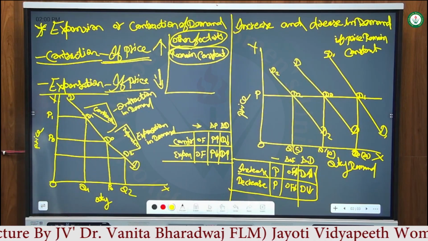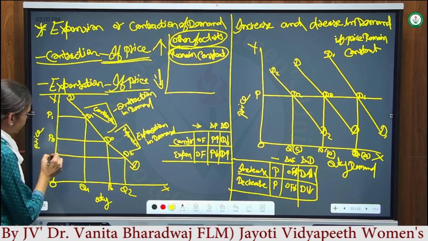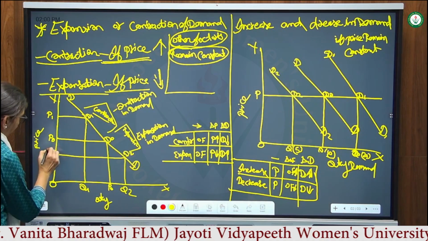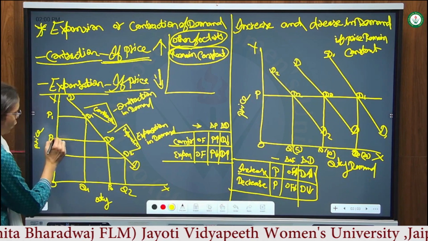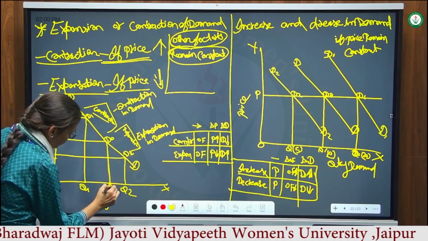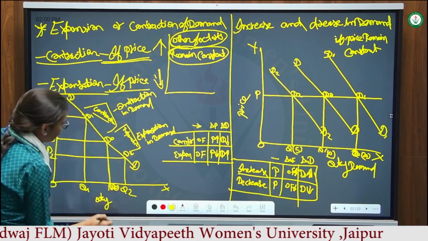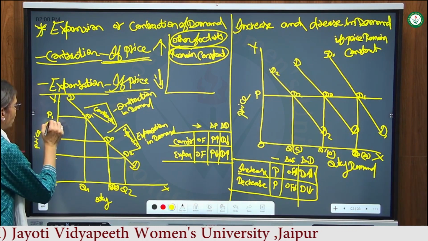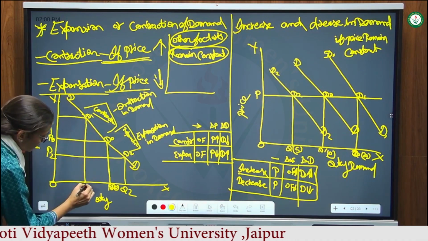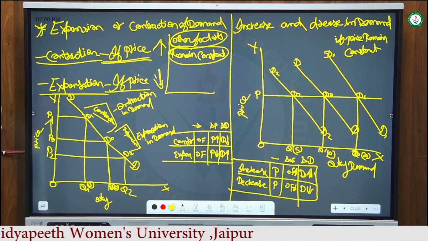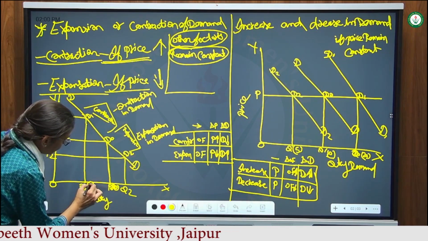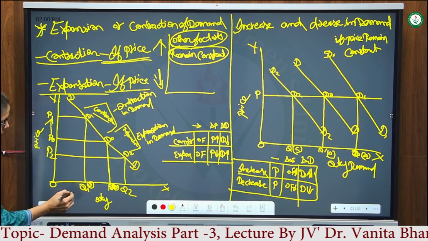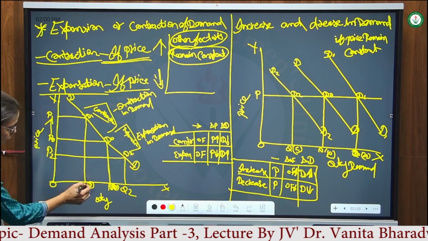For example, in a diagrammatic presentation I will explain this. This is the OX OY diagram. This is the price OP of a particular commodity when the consumer demands 10 units of the commodity. When the price goes up from OP to OP1, he will demand a smaller quantity, 5 units. Previously he was demanding 10 units and now he is demanding only 5 units, because the price goes up from OP to OP1 and his quantity is reduced from OQ to OQ1.